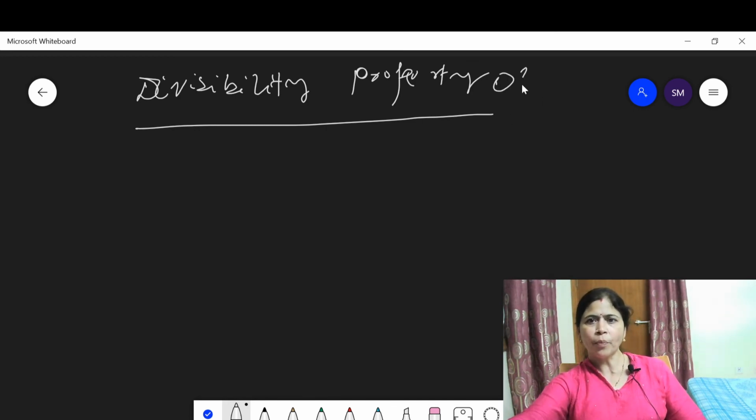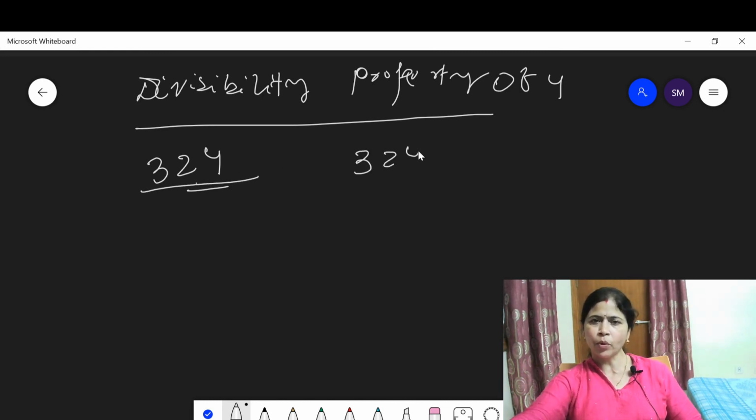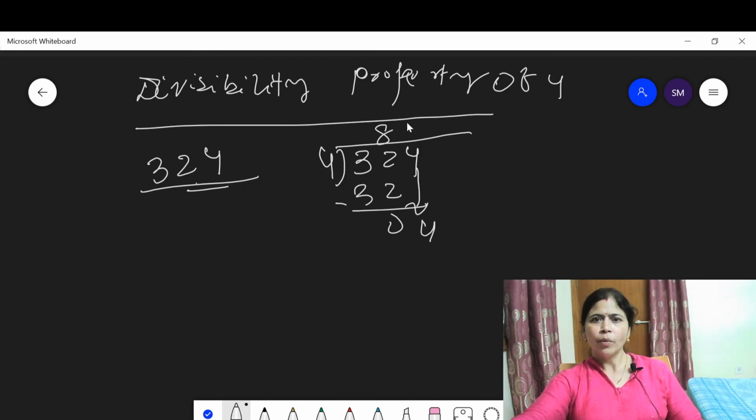Suppose you have a number given, 324. The last two digits are 24. 24 is divisible by 4. 4 6s are 24, so 4 is a factor of 24. This means 324 is also divisible by 4. Let us check. 4 8s are 32. Then 4 1s are 4. This means 324 is divisible by 4. 81 is the quotient.